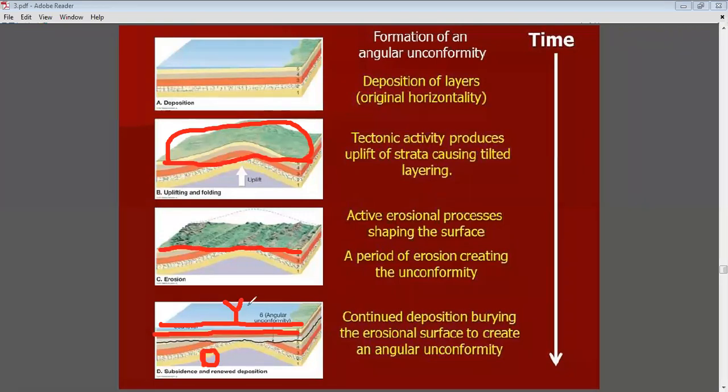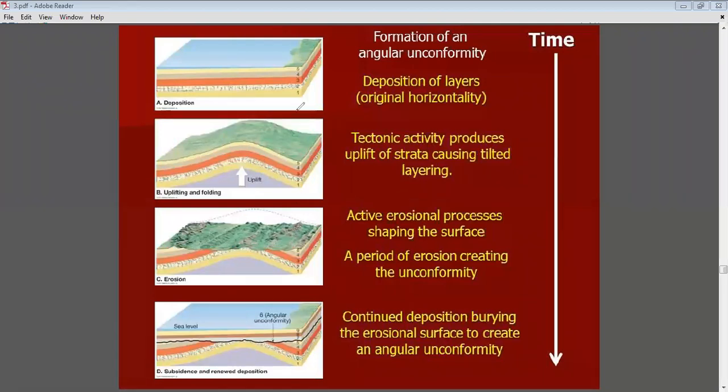So two rock series are present, older and younger, and the line which separates younger and older rocks is considered an unconformity. Likewise, by this process, the unconformities are formed.